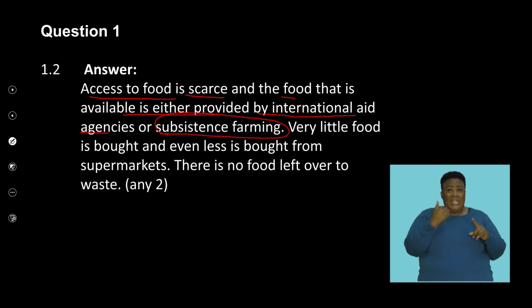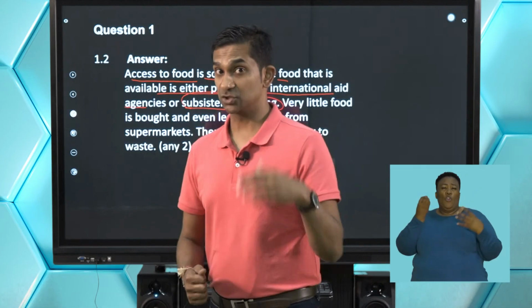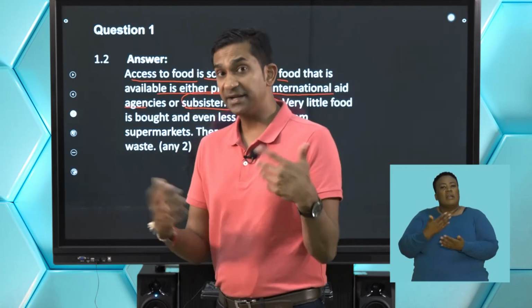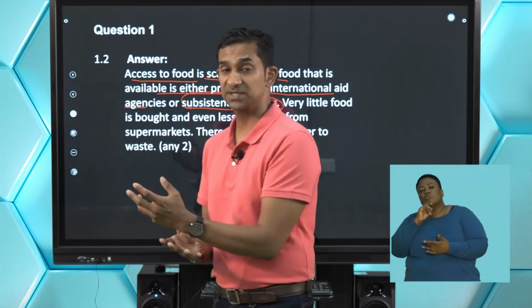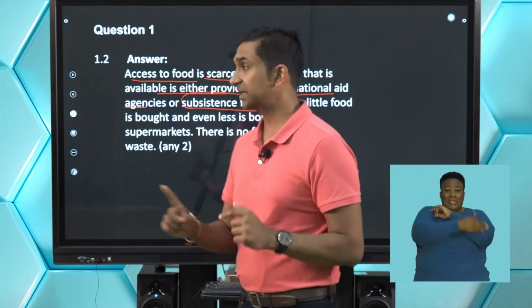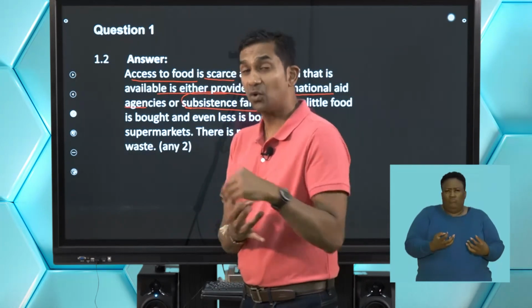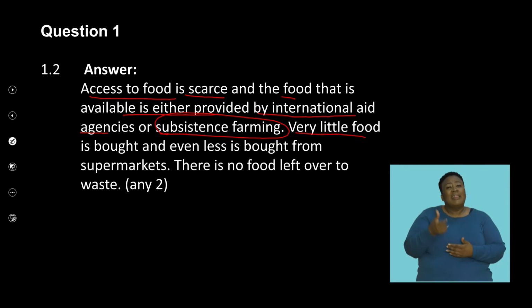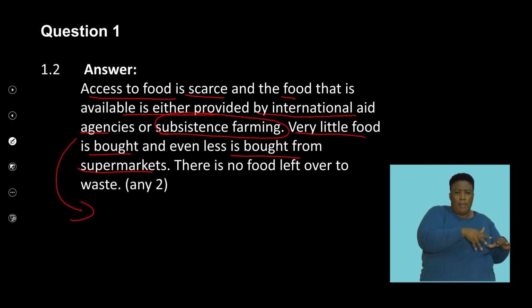However, on the contrary, if a country has a lot of food and there's good quality of food that's easily available, one has choices, and one might actually by nature choose to consume some and waste the other. However, that's not the case in countries that are affected by poverty or affected by the ability to access that food, and clearly we see that here. So there's very little food that is bought, and even less that is bought from supermarkets. So we refer to that as subsistence consumption, and we see that there's a lot of food that is produced by the farmers and consumed by them. So as they use, they eat, and so there's very little wastage.